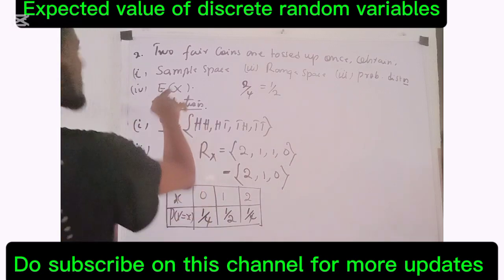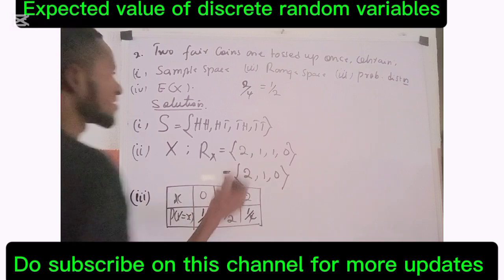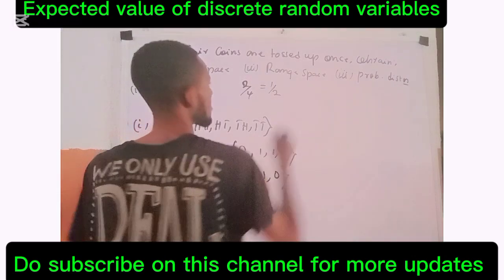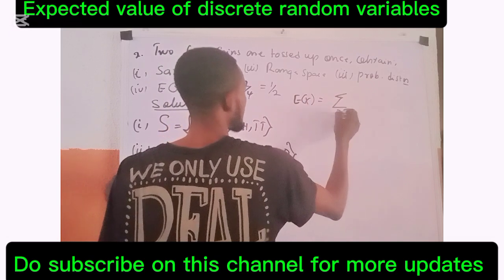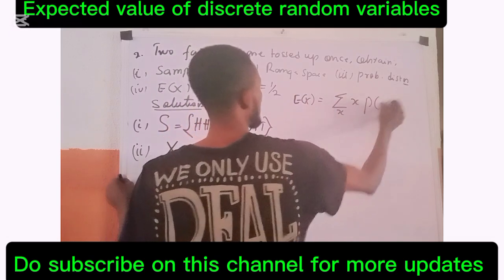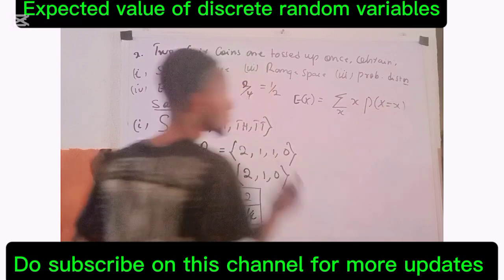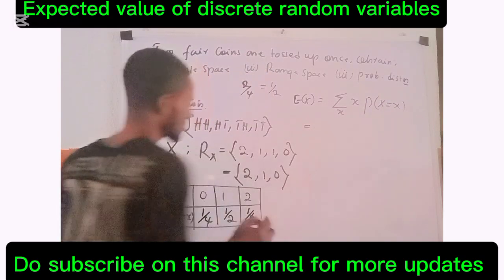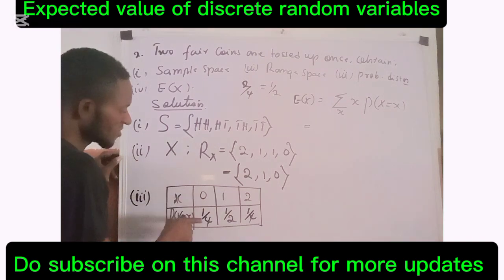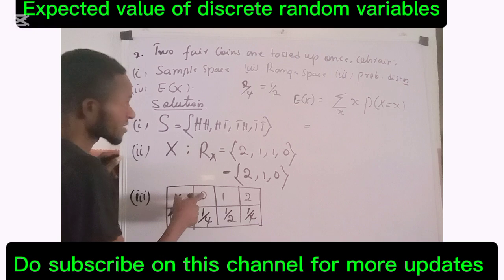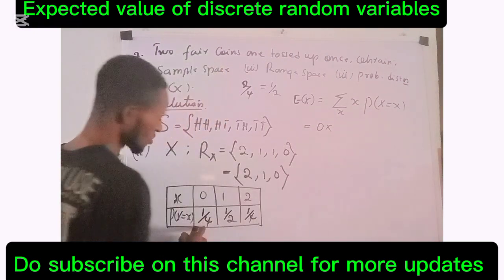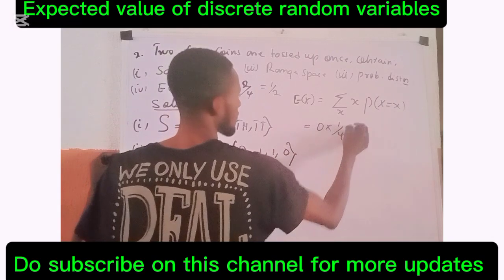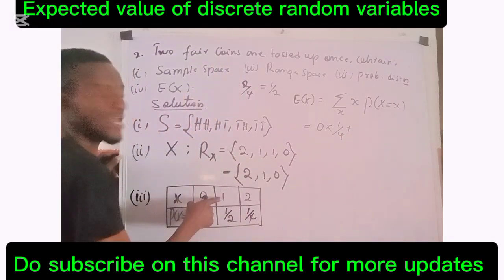When 2 fair dice are tossed up once, then we talk about the expected value E of x. My E of x is given as the sum over the range of x of x times P of capital X equals small x. You close it. So this equals: when my x is 0, the probability that x takes the value 0 is 1 over 4. So it is going to be 0 times 1 over 4. I come here, x becomes what?